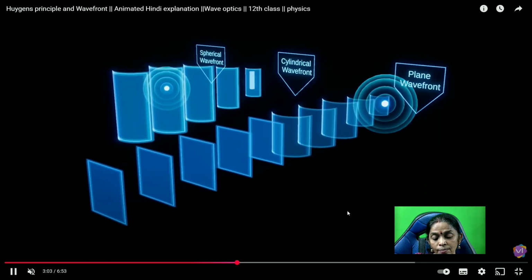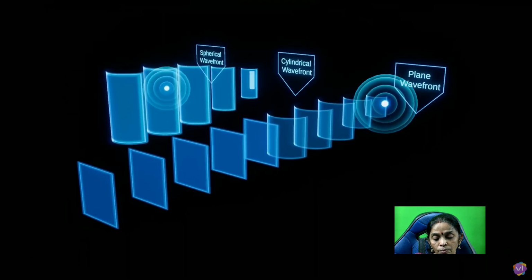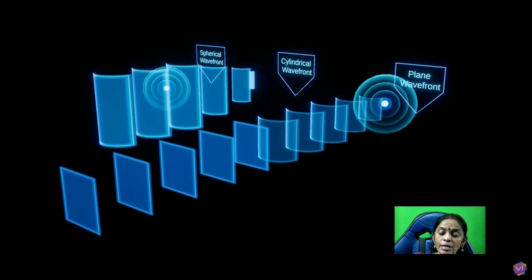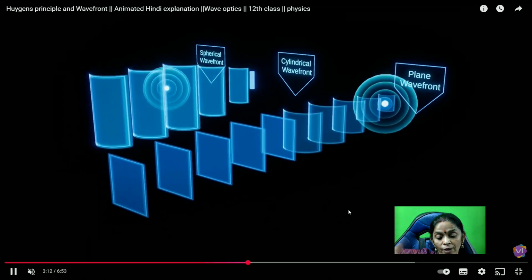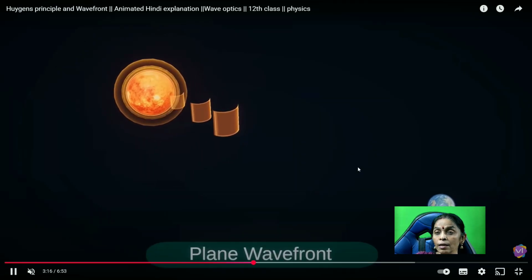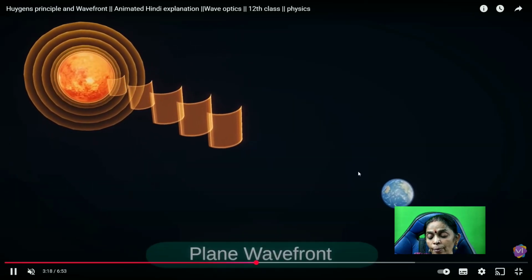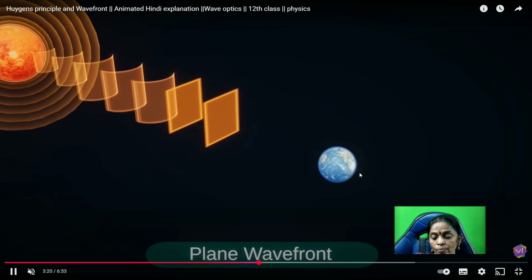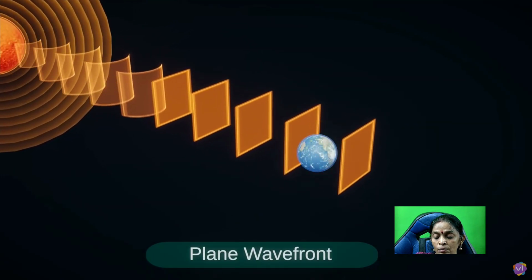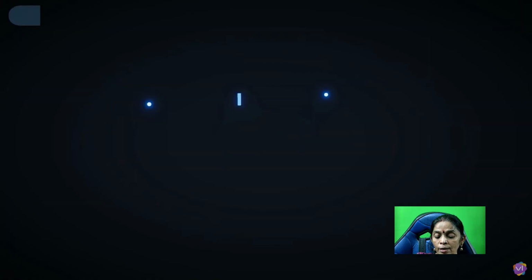You can notice, the waves are spreading out in all directions continuously. So therefore, the wavefront is also spreading out in all directions. Now look at the sunlight. It is far away, so therefore you are getting the plane wavefront. A plane wavefront is obtained, and it falls on the earth.